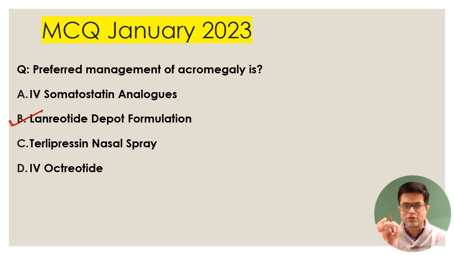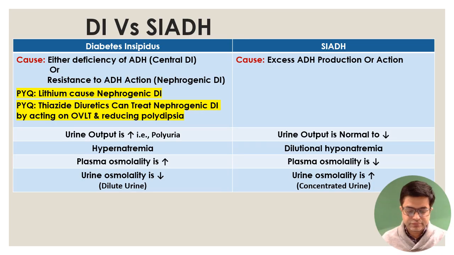Let's look at a revision table related to diabetes insipidus versus SIADH. Sometimes questions come from this. Now have a look at this table. This table is comparing diabetes insipidus versus SIADH. SIADH stands for syndrome of inappropriate antidiuretic hormone secretion. So diabetes insipidus and SIADH, both of them are related to ADH, that is vasopressin levels. One is due to excess, one is due to deficiency.